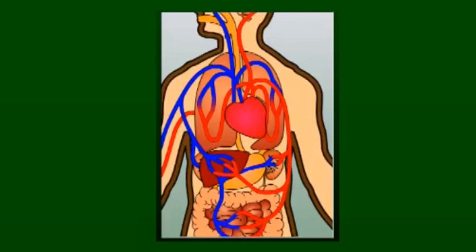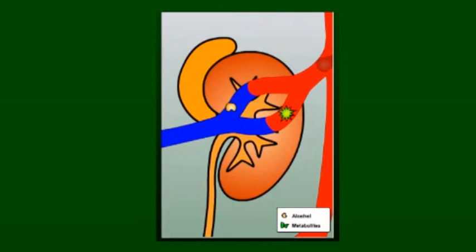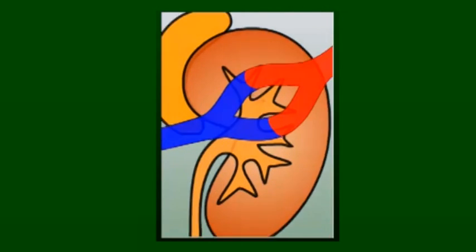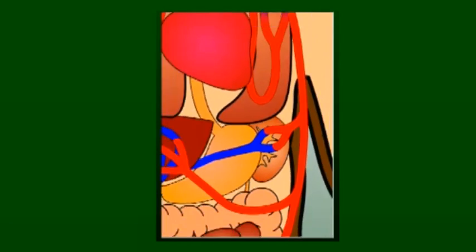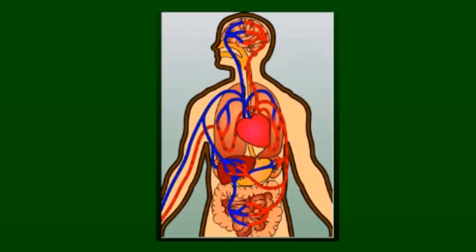The blood containing alcohol then flows into the kidneys, where it distributes the alcohol around the kidneys' blood vessels. The molecules and metabolites of alcohol arrive at the filter elements of the kidneys known as the nephrons, where they are eventually discharged from the body via the urinary tract. The blood is now partially purified of alcohol and its metabolites. It flows into the renal veins and back to the heart.